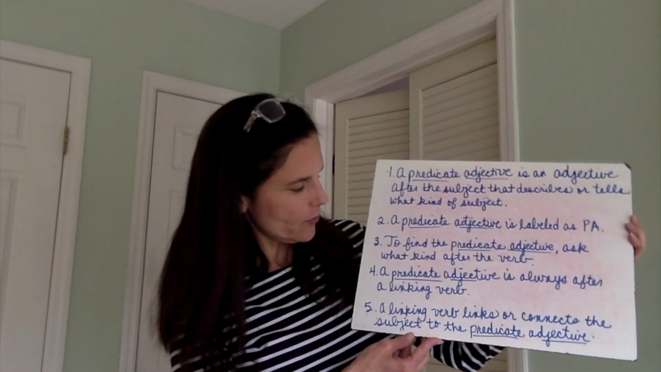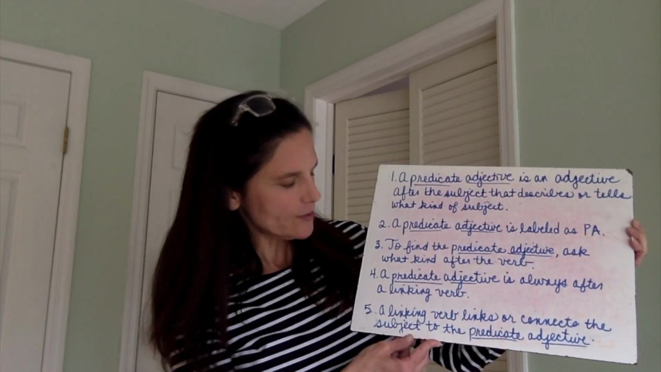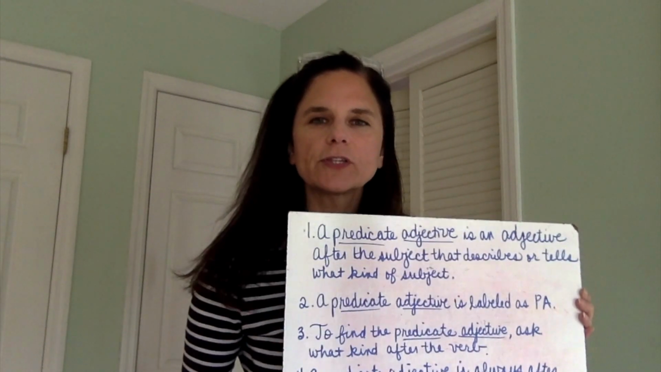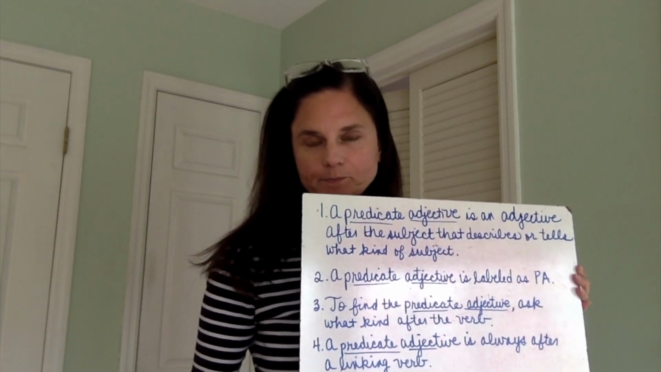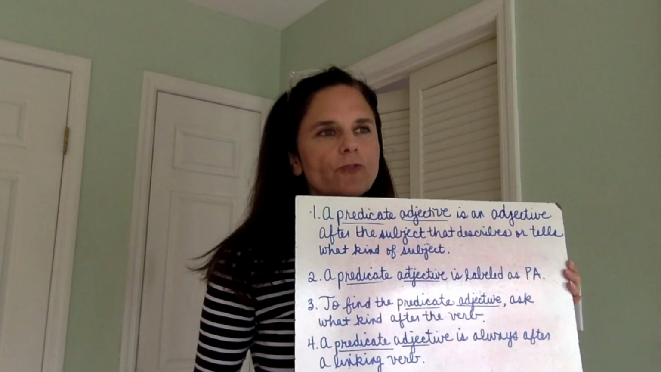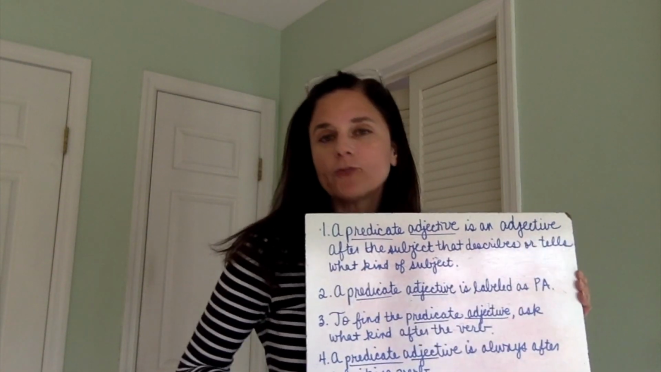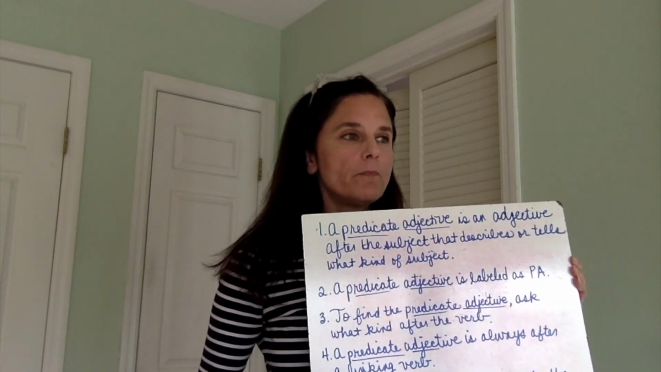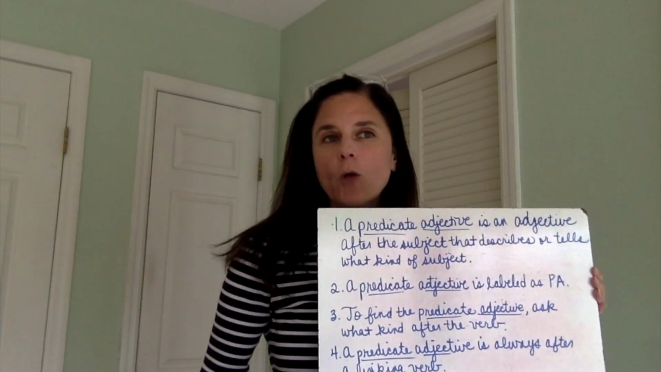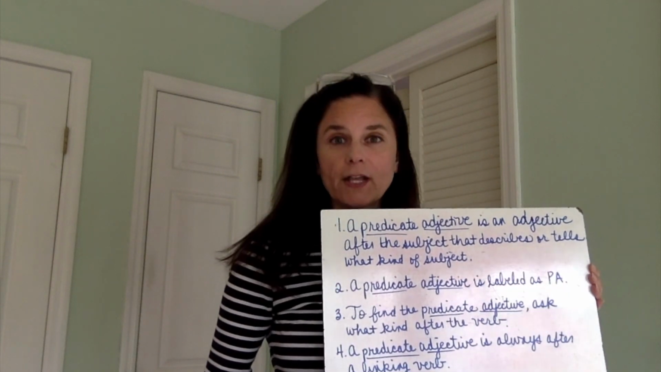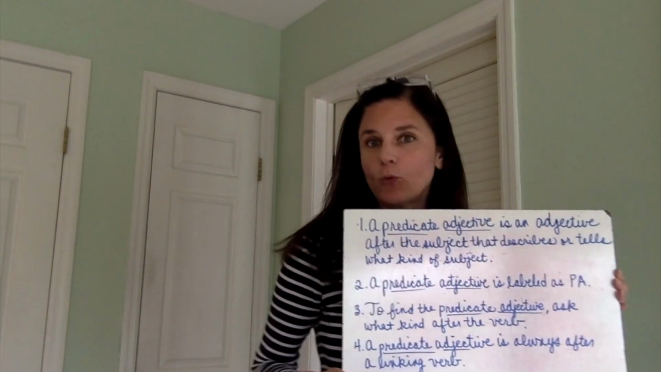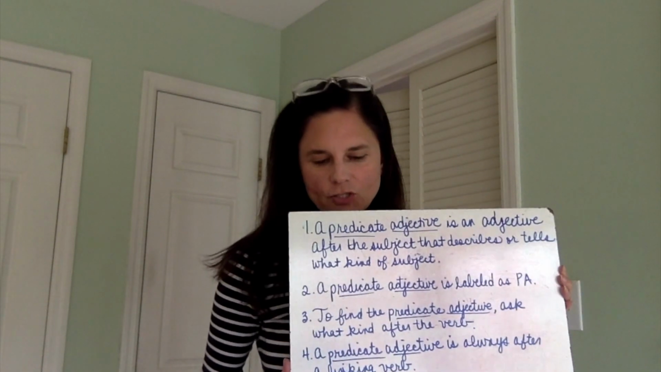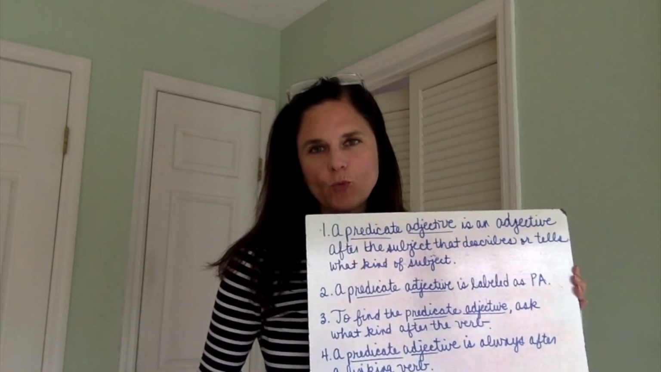And then finally, number 5, a linking verb links or connects the subject to the predicate adjective. I said last week that I think of a linking verb as like an equal sign, because the linking verb links whatever follows it to the subject. So if it's an adjective, my pizza is delicious, you could think of is, the linking verb, as an equal sign: pizza equals delicious. That's just the information on page 132.